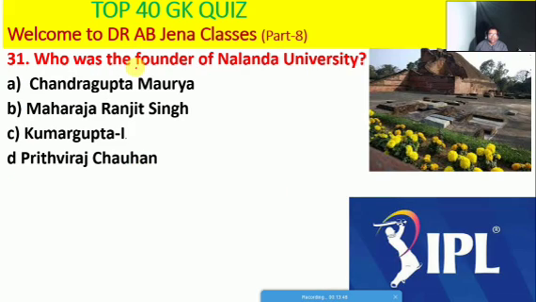So next one we will see: who was the founder of Nalanda University, whether Chandragupta Maurya, or Maharaja Ranjit Singh, or Kumar Gupta I, or Prithviraj Chauhan. Friends, here C is the right option.